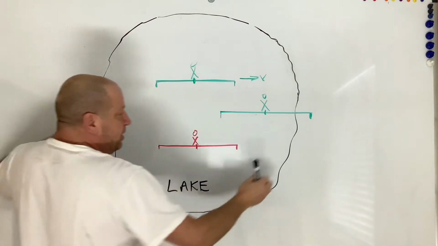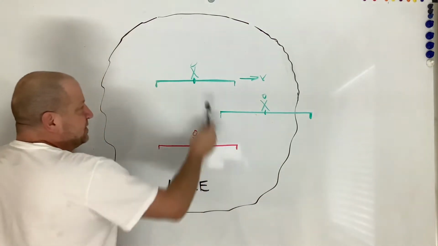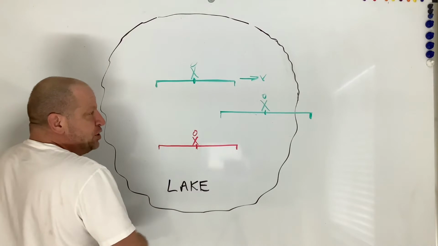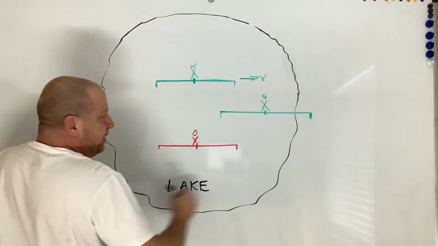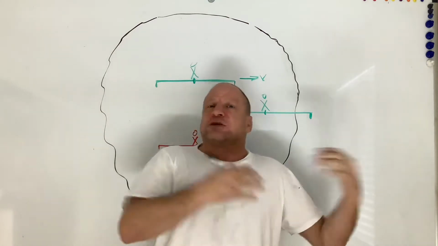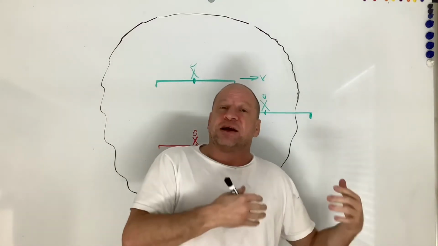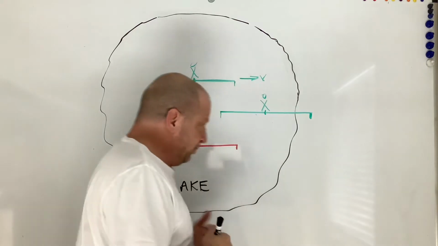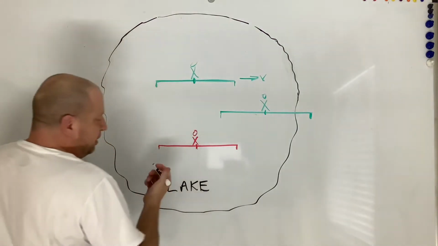Moving, stationary, and then my lake. So this is my moving box and this is my stationary box when I'm doing this with light. The lake is analogous to the electromagnetic field that light travels through. So look at it like this.